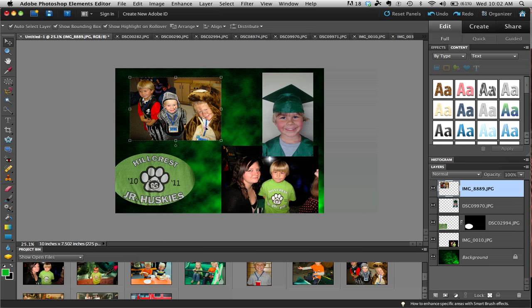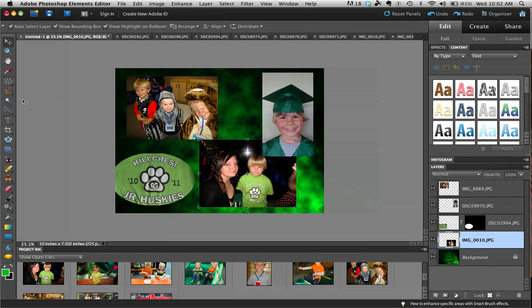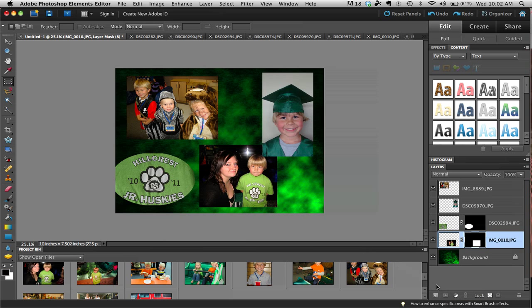Looks like this one I want to do a little bit of cropping on this one too, so I'm going to grab just the rectangle one on this one and do a little selection, and then click on that mask tool so that it gets rid of parts that I do not want. So that's a little bit with placing your collage.